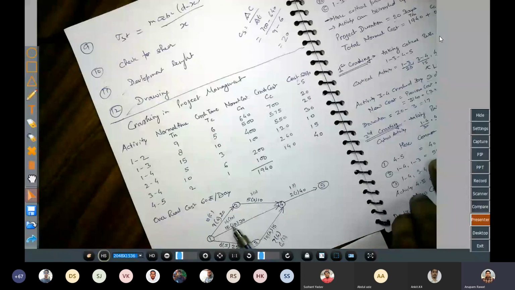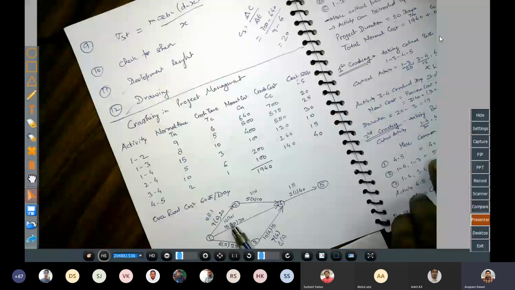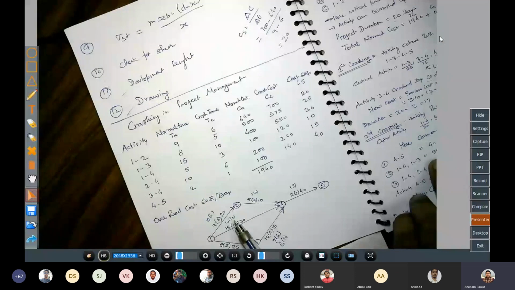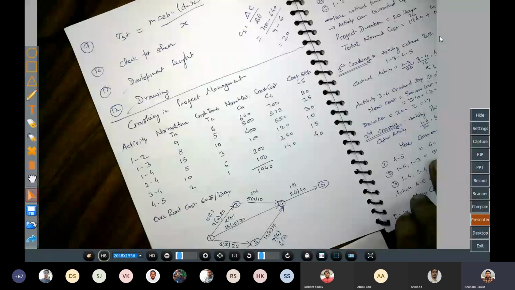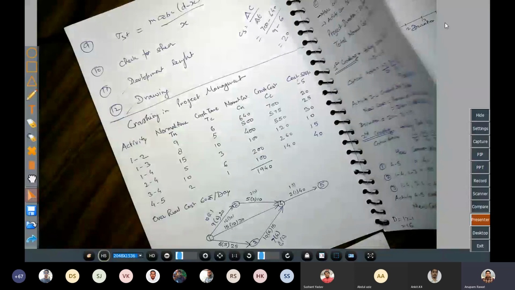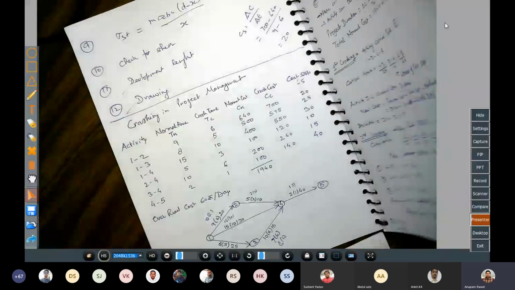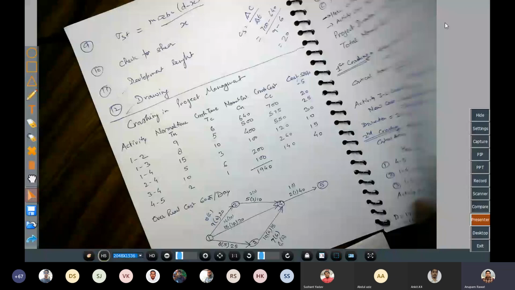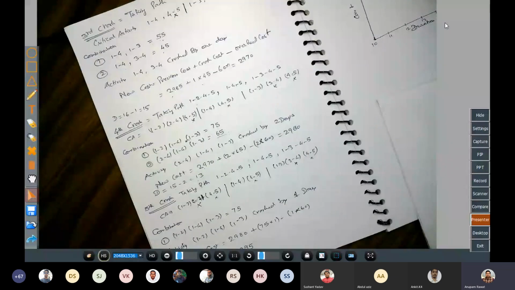So here we will see there is a scope of 2 days, here the scope of 2 days, but here the scope of only 1 day। एक ही दिन का स्कोप नहीं, यहाँ पर भी स्कोप है, but we can crash it up to 12। तो एक ही दिन का स्कोप बचा है हमारे पास में। So what we do, we will crash it by 1 day। So once we crash it by 1 day, new cost will be previous cost plus crash cost minus overhead cost, so that becomes 2995। Okay,